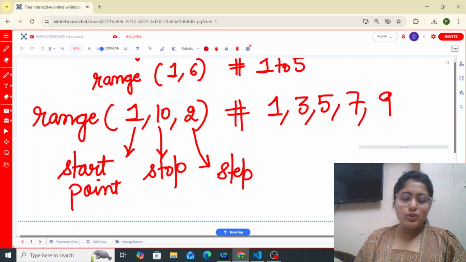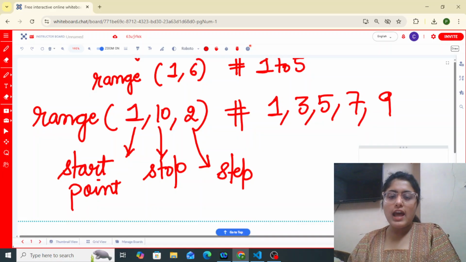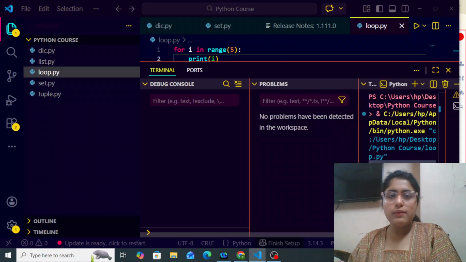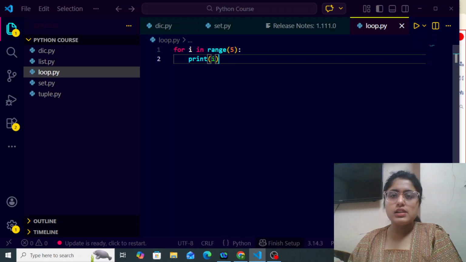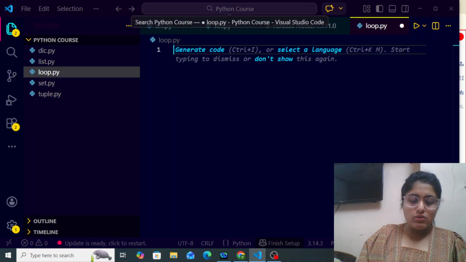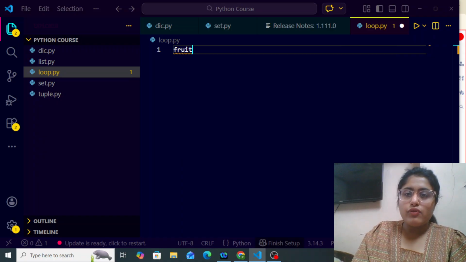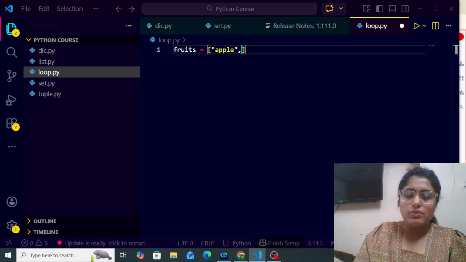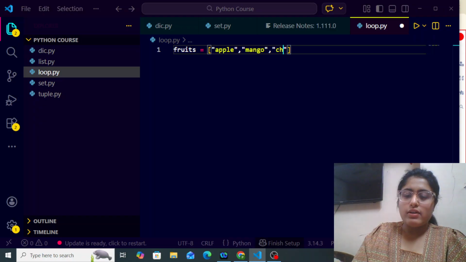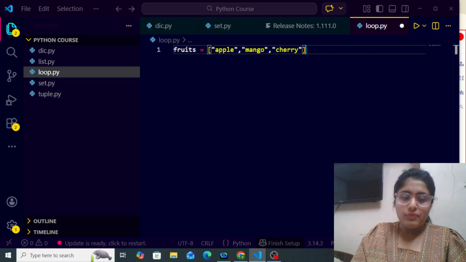So let me just give you a few more examples of how we can add loops to the list, okay? So let's just create a list first, okay? Let me just write down a list over here. Let's say it is a list named fruits. In this list, I have included various fruits like apple, then I will write mango, and then, let's say, cherry, all right? So I have written all these names, okay?